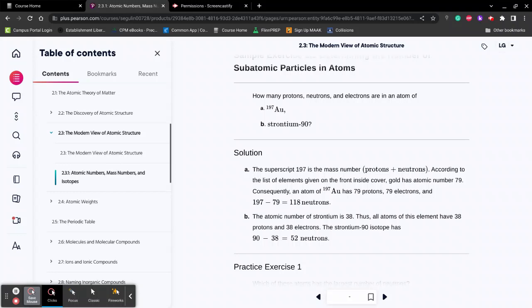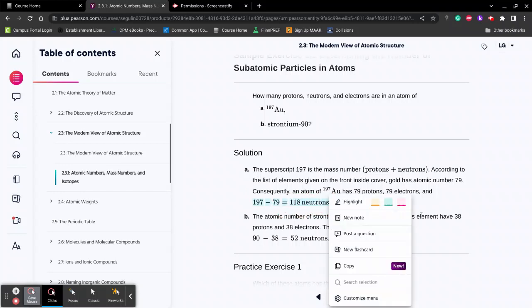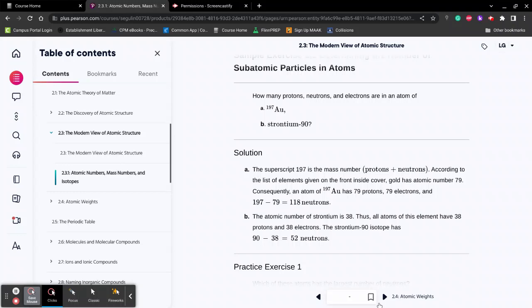Since the overall mass of this atom is 197 AMU, 197 minus 79 equals 118 neutrons. Same process with strontium right here. The atomic number of strontium is 38, so you take the 90 from the isotope, minus 38, 52.